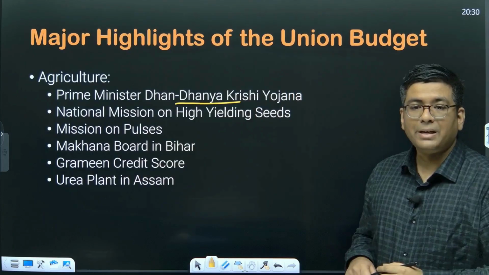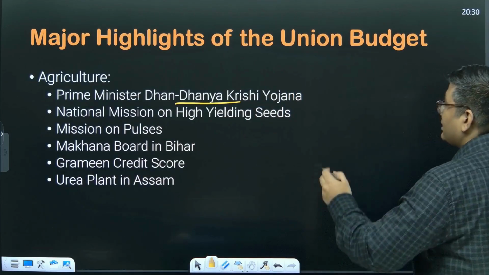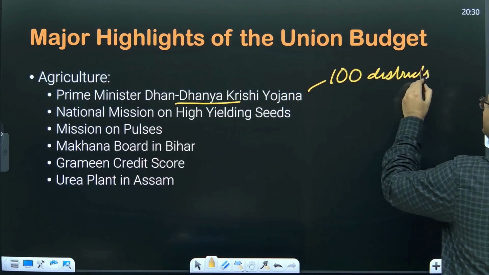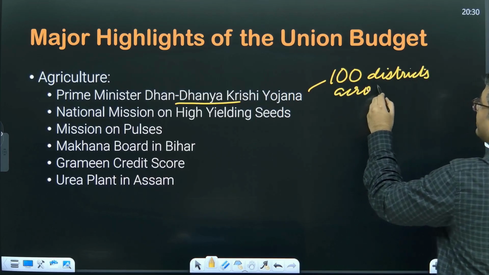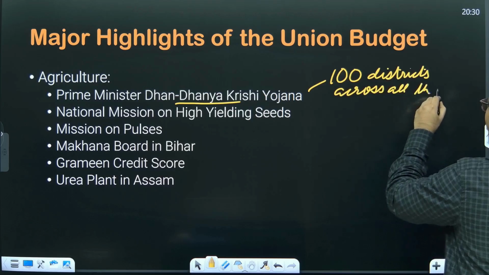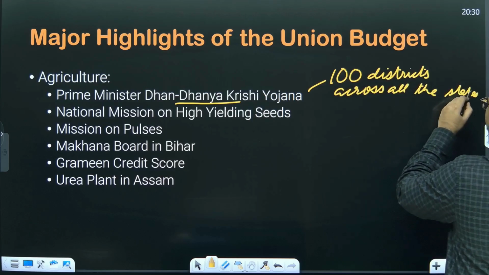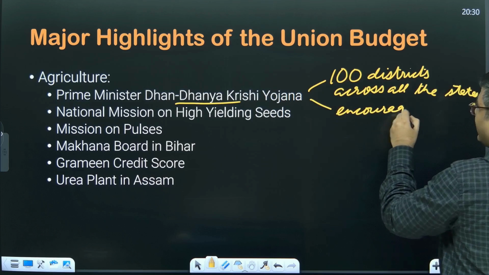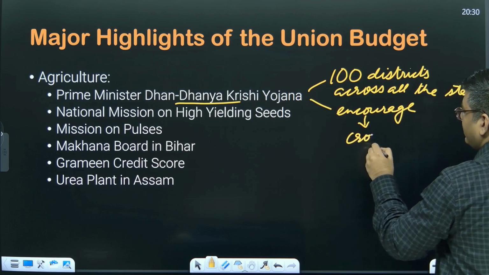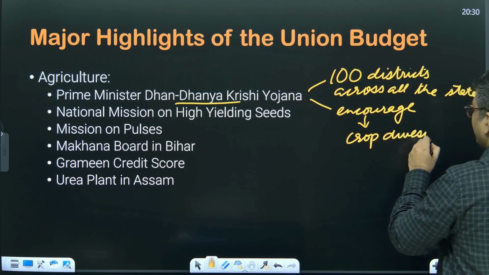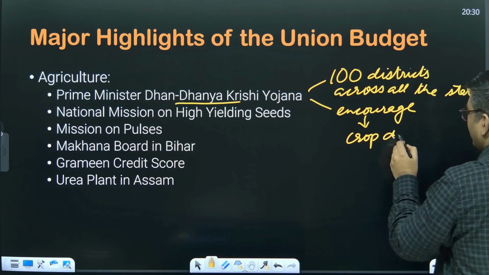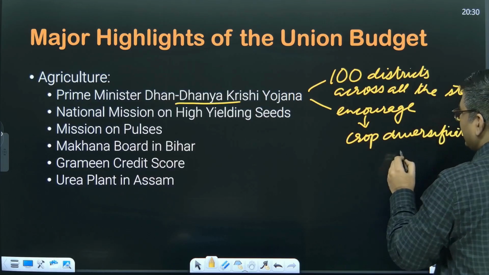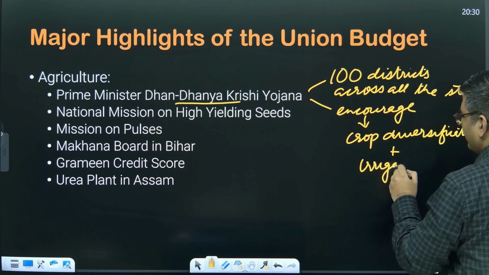This is a scheme which will be run as a pilot scheme for 100 districts across all the states, and the objective here is to encourage crop diversification, then at the same time irrigation facilities, that is the next thing.